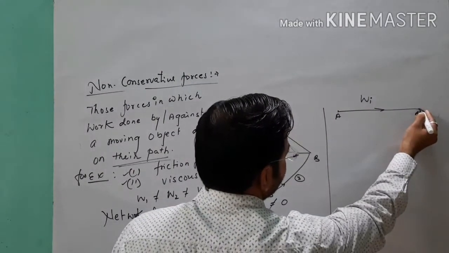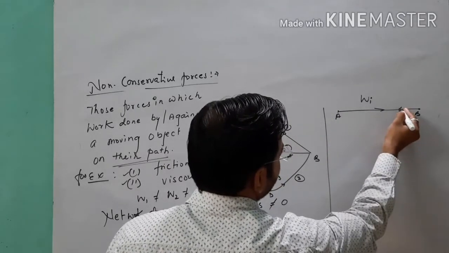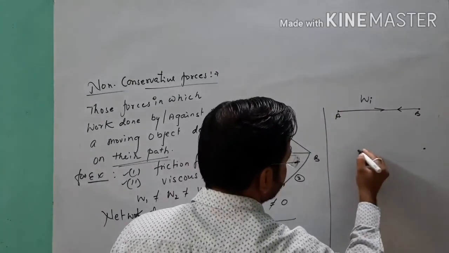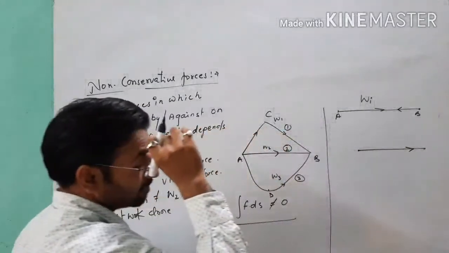and in the same way, when you carry the object from B to A, the path is a closed path, but the path is the same.